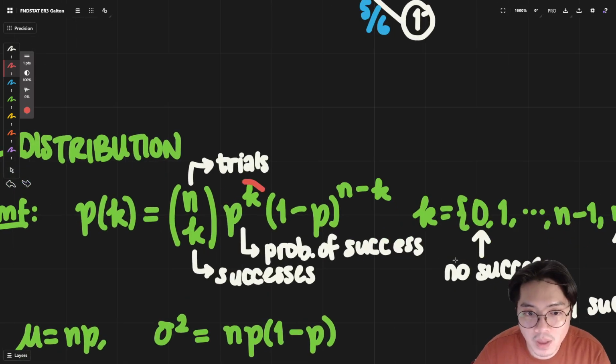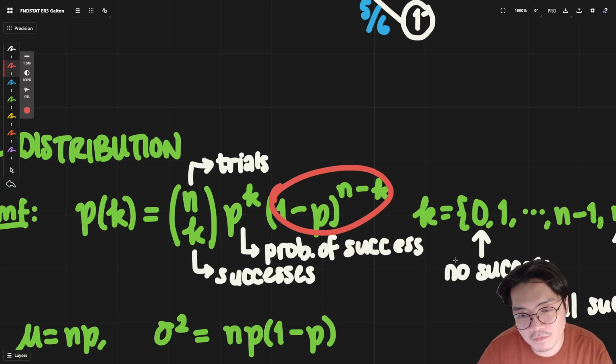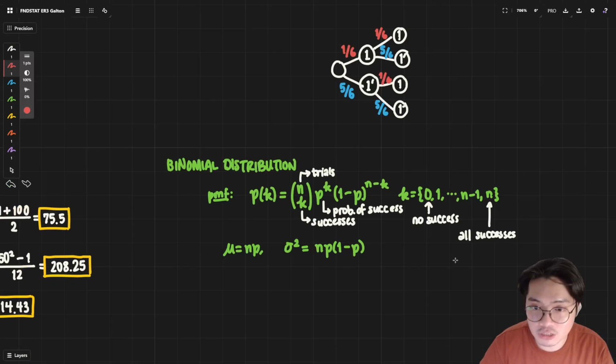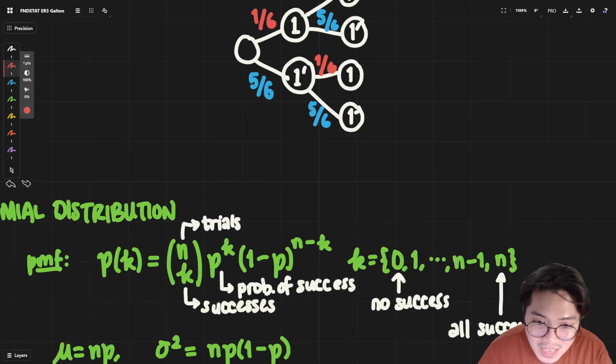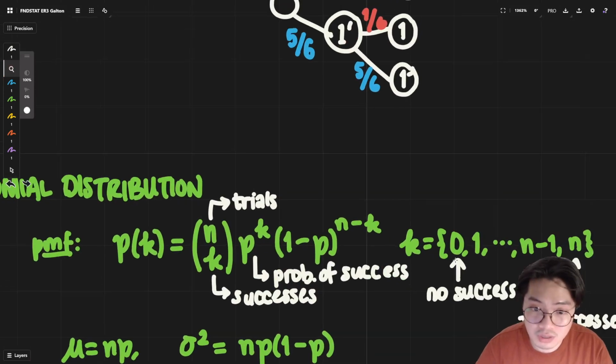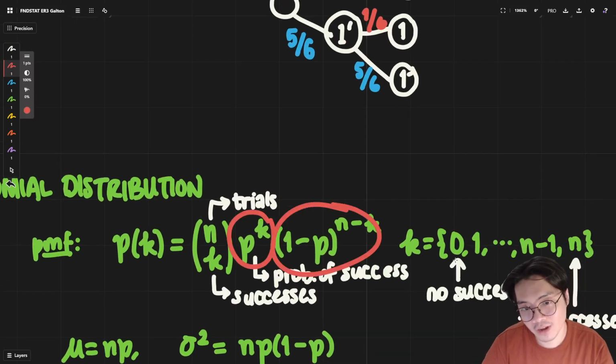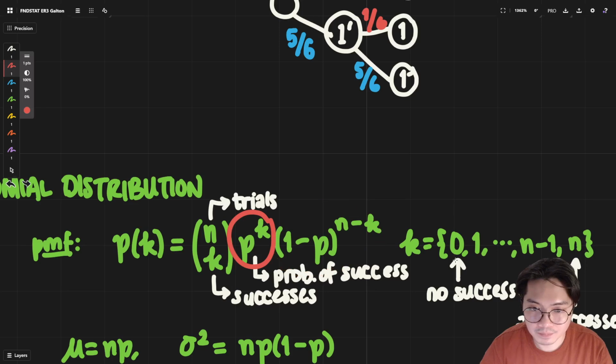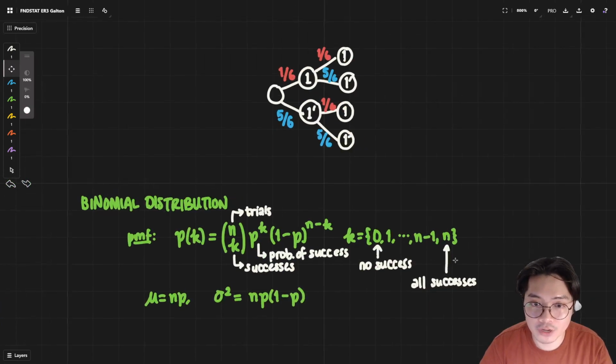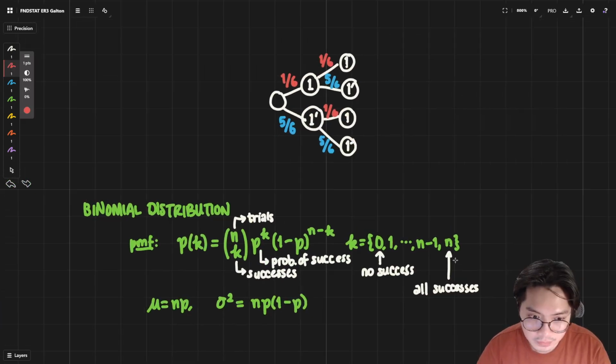You can denote the probability of success and the probability of failure. And because each trial is independent of one another, you can just multiply them. That is your binomial distribution.